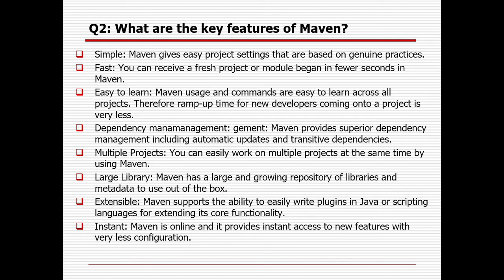What are the key features of Maven and why are you using Maven as a build tool? Maven is simple. Maven gives easy project settings that are based on best practice. It is very fast. A user can get a fresh project or module started in a few seconds in Maven. Whenever you want to create a new project or new module, it will be very fast. It will take only a few seconds. Easy to learn. Maven usage and commands are easy to learn across all projects. Therefore, ramp up time for new developers or new resources coming into a new project is very less.